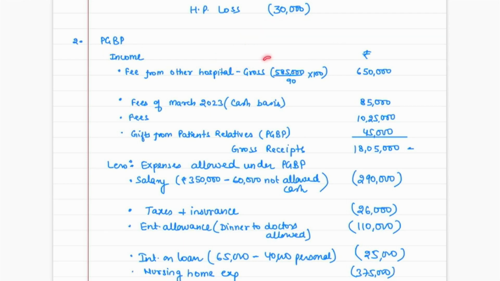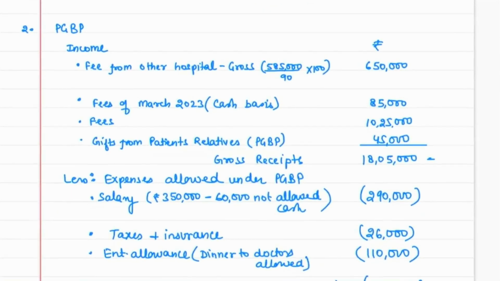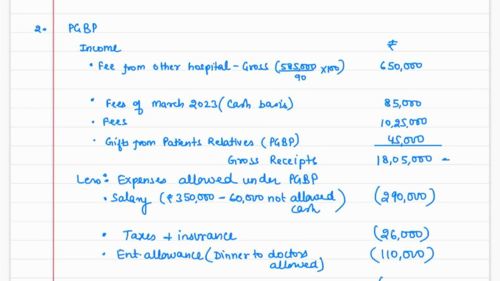So if you look at the receipt side of your receipts and payment account, you will find certain receipts, but out of those you have to choose only those which are related to your PGBP, correct? Here, fees from other hospital, you have received 5,85,000 rupees. And it was mentioned in the question that this is the net amount, net of TDS. So if the assessee has rendered professional services to some other hospital, they might have deducted TDS under section 194J at the rate of 10%.